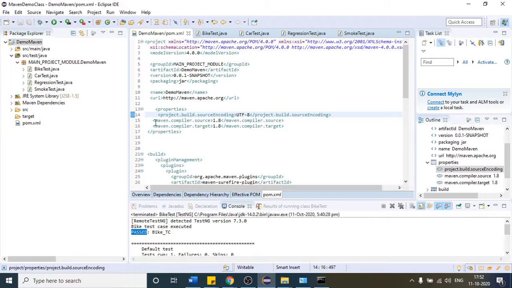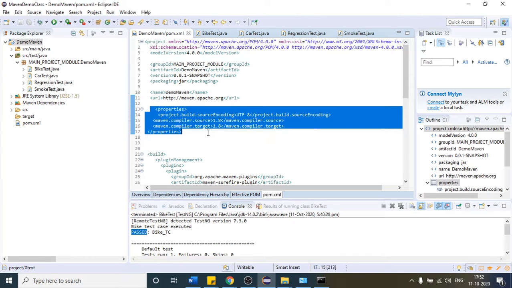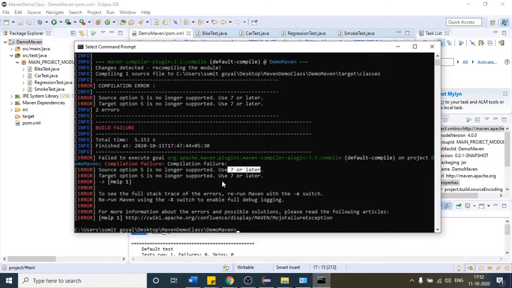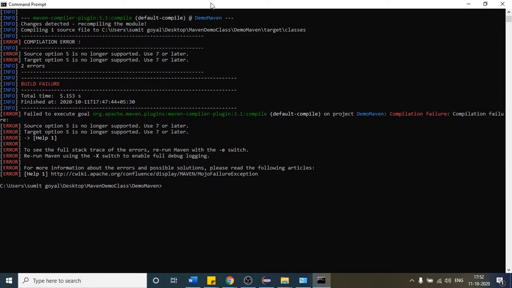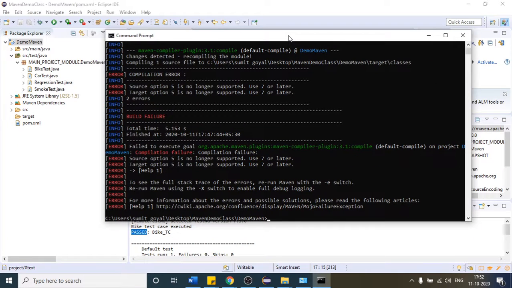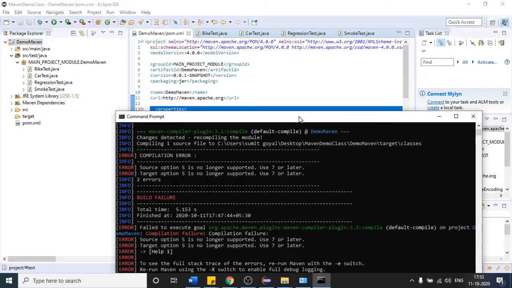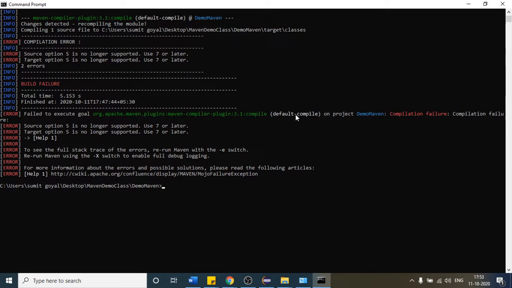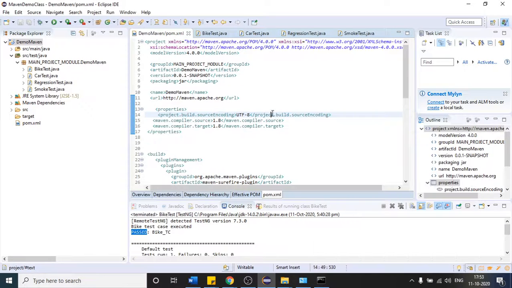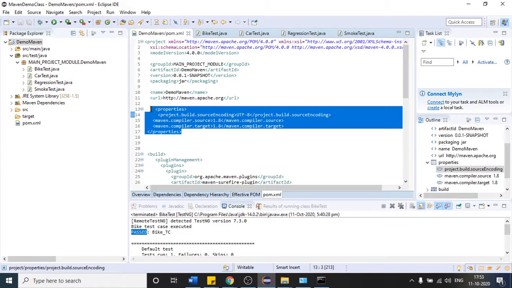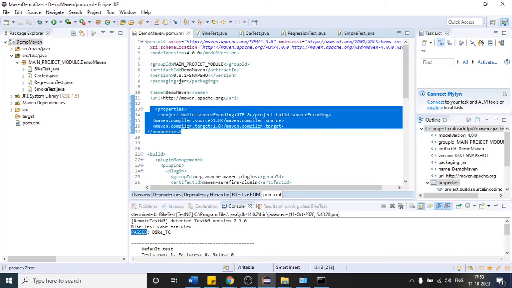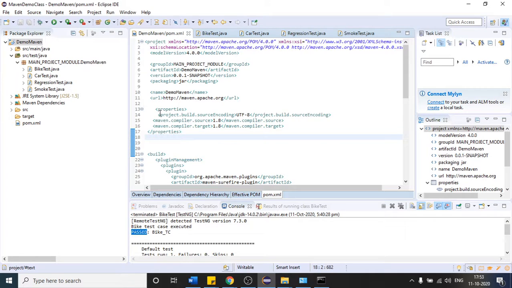Are you able to understand why we are providing this? Earlier versions are not supported. Is it clear? Yes, if we are already using 1.8, then it will not give any error. If you have JDK 1.8, then also you can do it like that. Sure. But this is the most general way people use. Even in their documentation they have said this is the best way to do it. Otherwise you can have the other version as well, JDK 1.8 here.